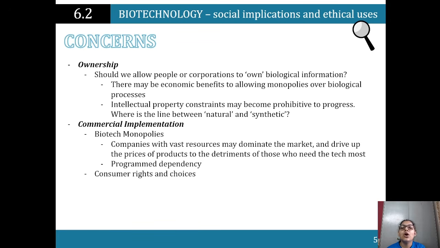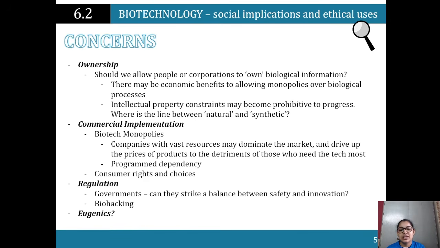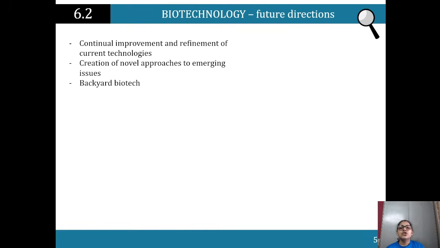Commercial implementation, so biotech monopoly, so companies being able to exploit this information, and being able to use that to gain market control. Consumer rights and choices. Not everyone wants to eat GMOs, genetically modified food. So not everyone wants to consume them. So there's that choice, and regulation. So can they strike the balance between safety and innovation, and of course biohacking as a result of this wide variety of information.